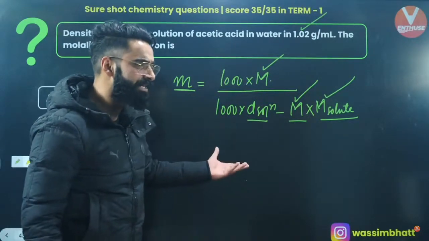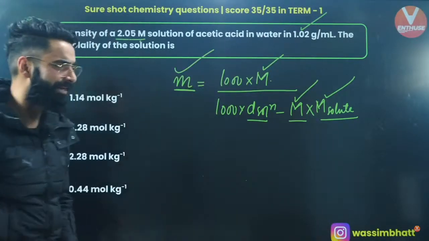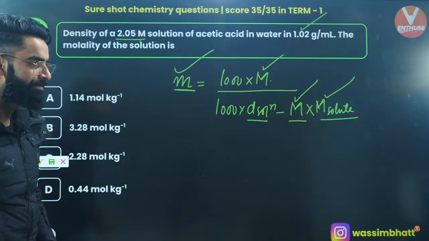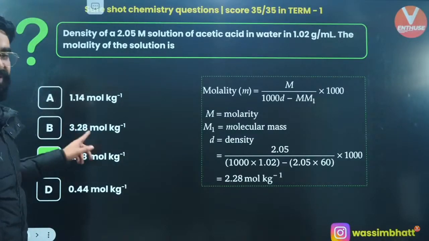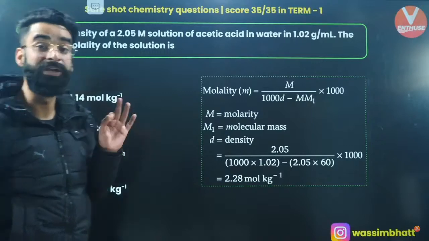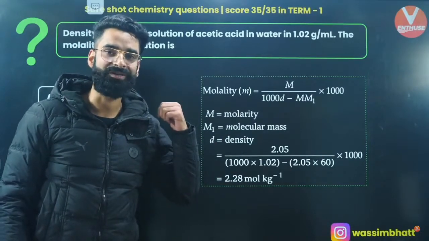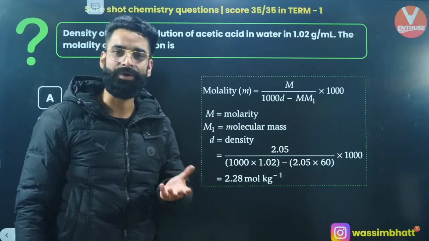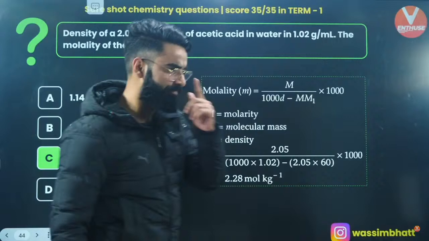So all the parameters required in this equation are given to me, so I can easily calculate molality. Finally, the answer you'll get is 2.28 molal. That is the correct answer which you'll get if you use that equation, and it's going to minimize the time of solving the question.